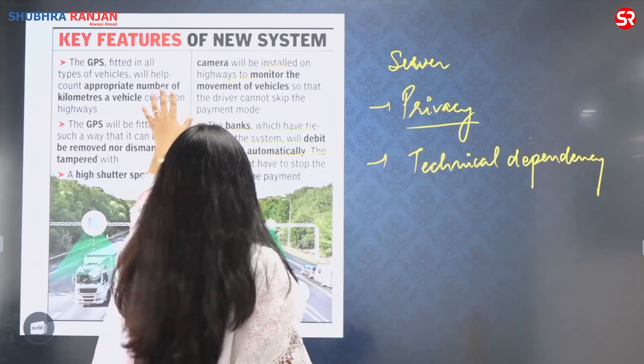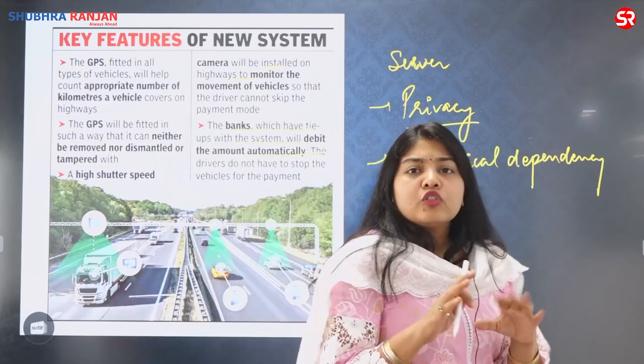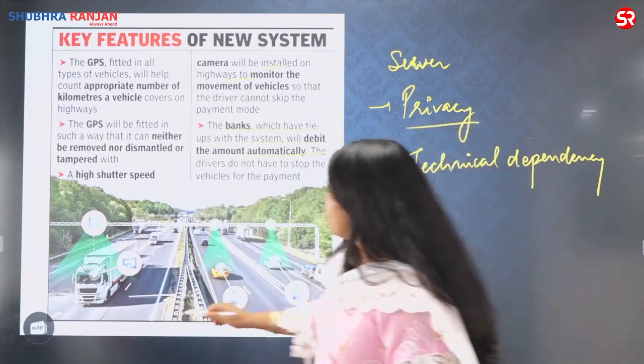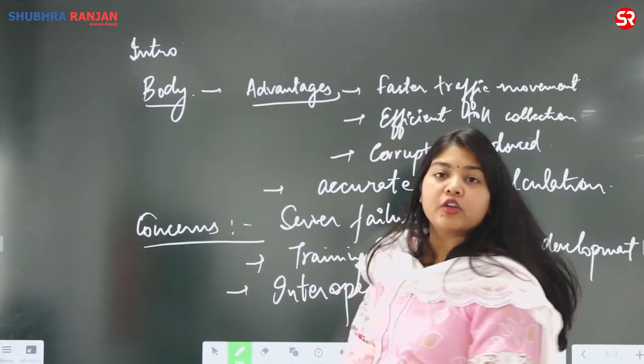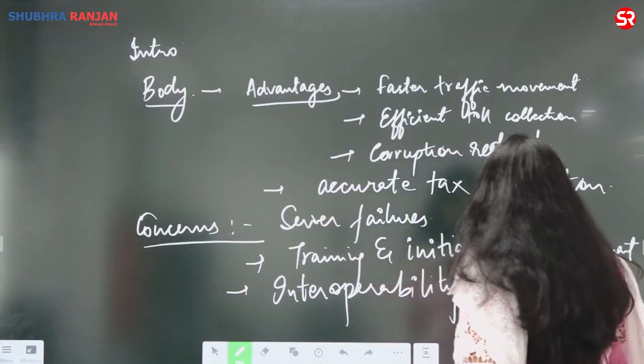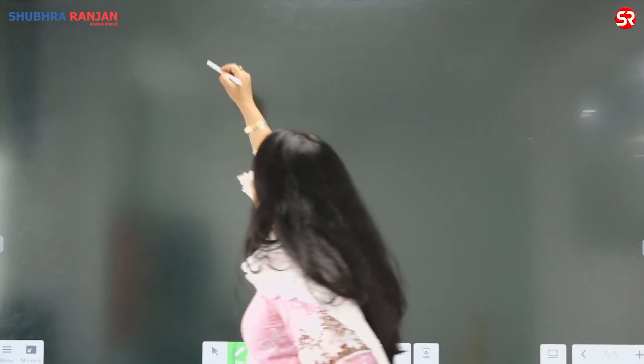So this is what was given in the Times of India. I found this particular infographic very useful. So this is the reason why they have given you this question. This is how we will attempt this particular answer. We have explained the concerns, we have explained the advantages. How will we write the conclusion of this answer?